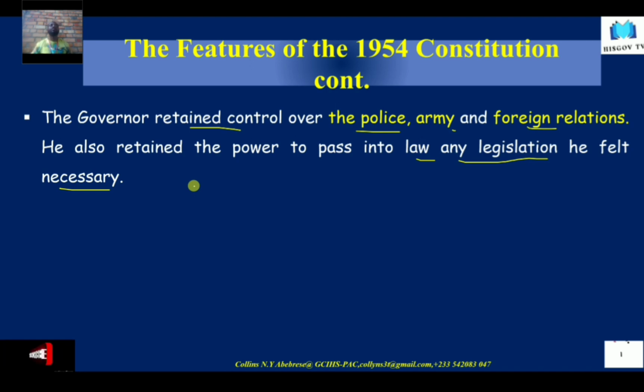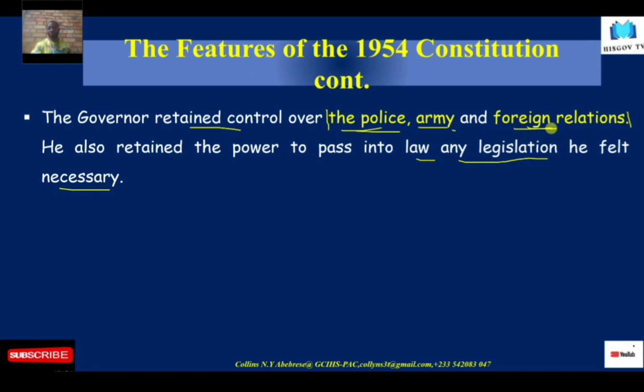You see, at this time, the Gold Coast was not a republic yet. And so the British, in a way, still had some sort of authority over us. And so they made this possible so that the British could still exercise some sort of control, especially on these important aspects. These are security issues: the police, the army, and the foreign relations.